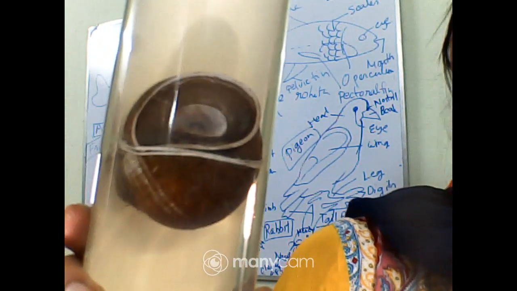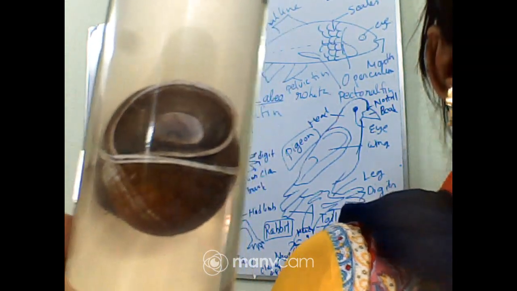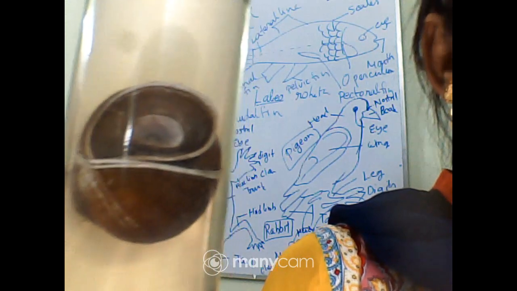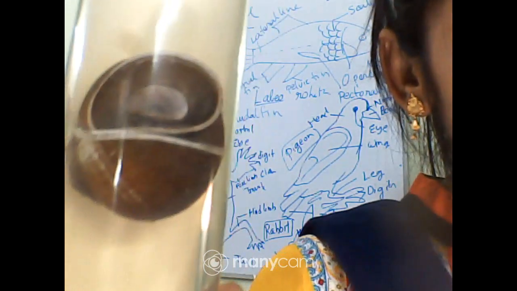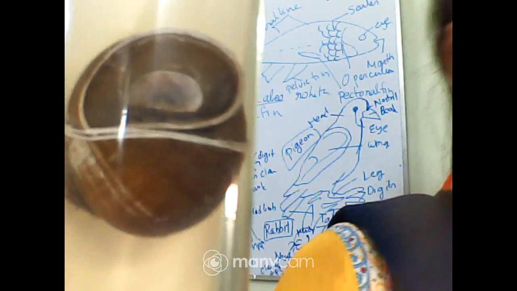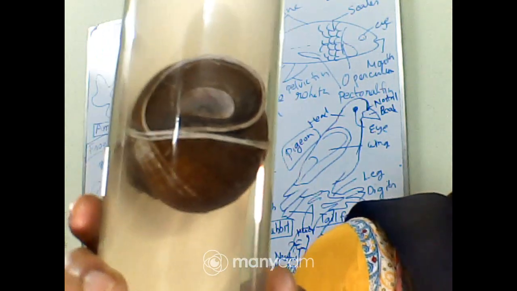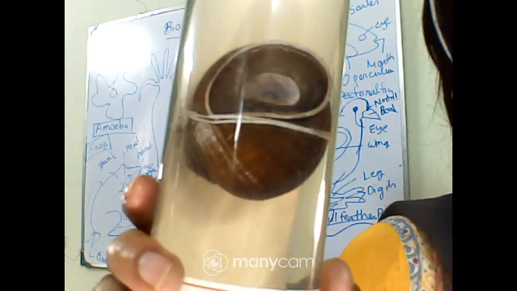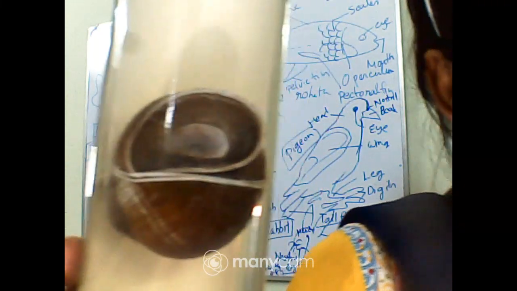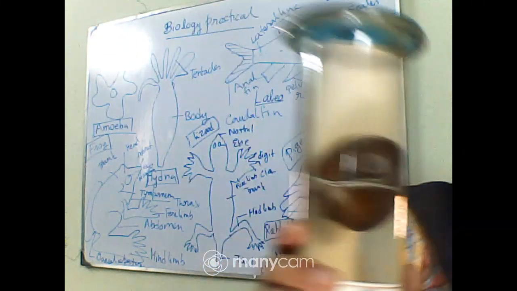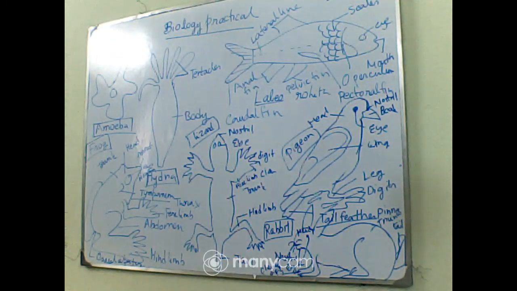Okay, and they have two pairs of tentacles and one pair of eyes, and the foot is anterior ventral, sole-like, which is used for creeping, and their sexes are separate with slight sexual dimorphism. Okay, you can see that a coil type of shell is there, and with the help of the foot they can locomote. So these are the main characteristics that can be found in Pila globosa. Now let's move to the next one.